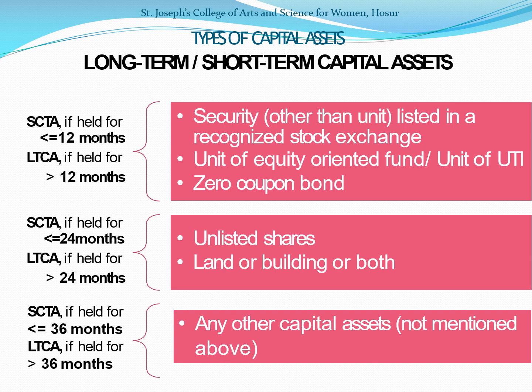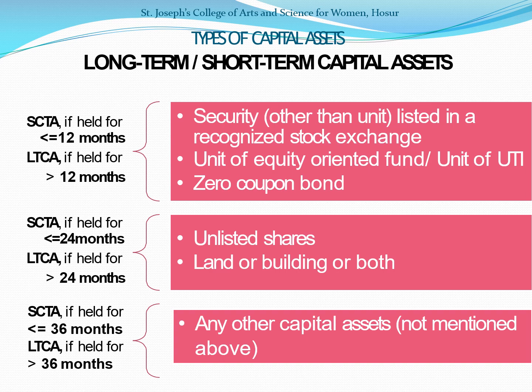For listed securities, the short-term capital asset is held for less than or equal to 12 months. For unlisted shares, it is less than 24 months. For any other capital assets not mentioned in the above two, the short-term capital asset is held for less than or equal to 36 months.